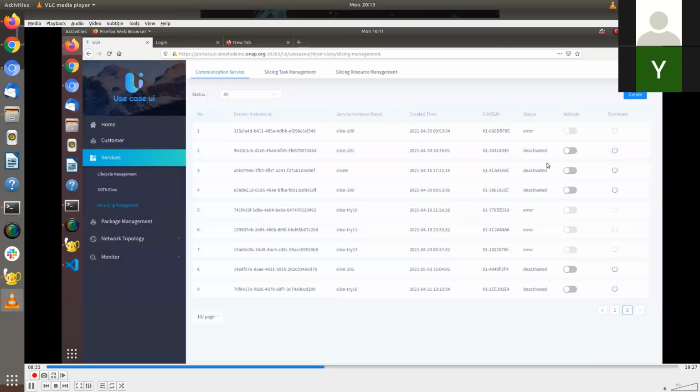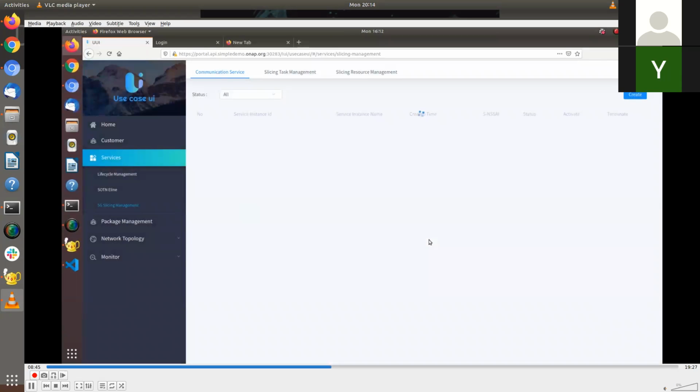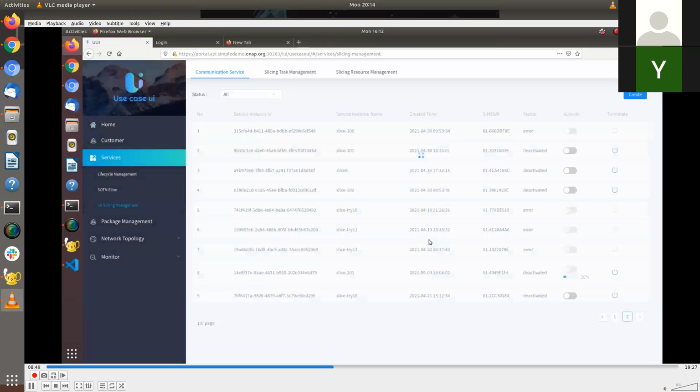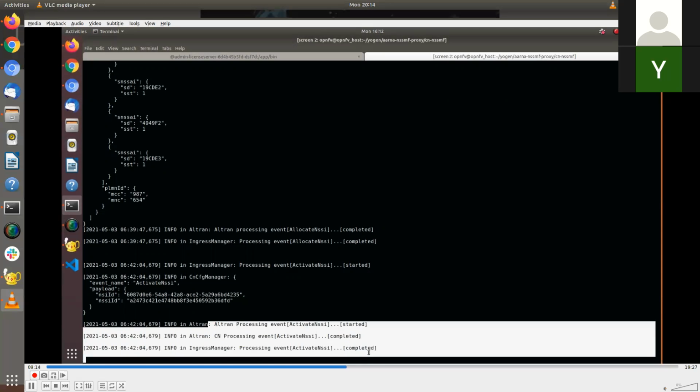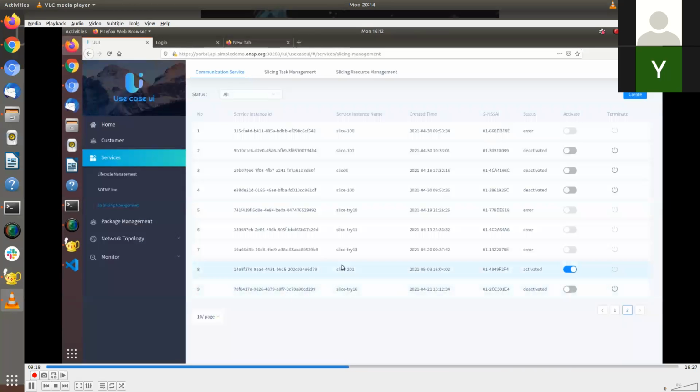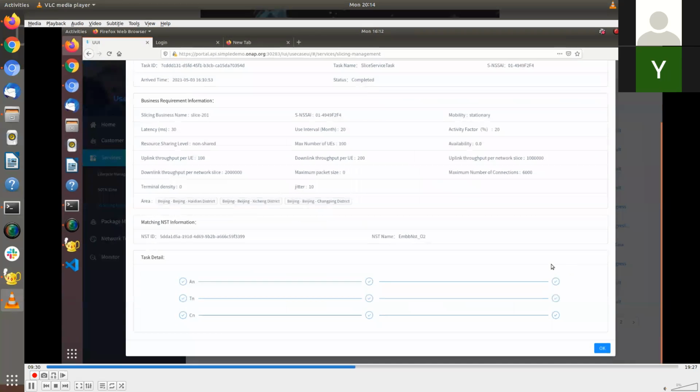So once a slice has been created, by default, it will be in the deactivated state. So you can change the state to activate, which will translate into an activate NSSAI event in the backend. There is a progress bar which tells the workflow which is happening at the back. Now you'll see here in the backend, your core NSSMF has received activate NSSAI, and in this case at least it was almost a no-op because we performed the allocate operation when the allocation happened for the first time itself.